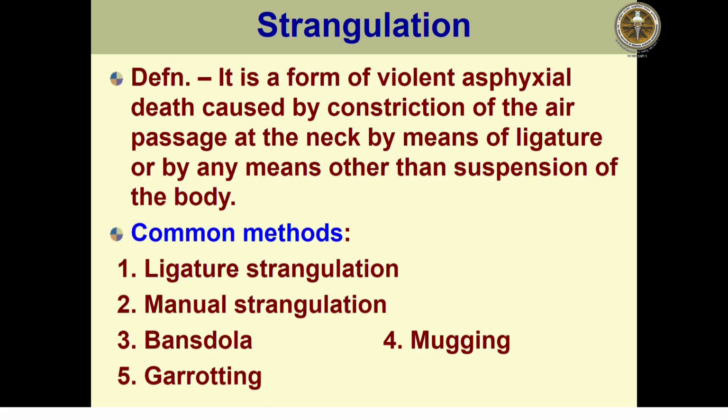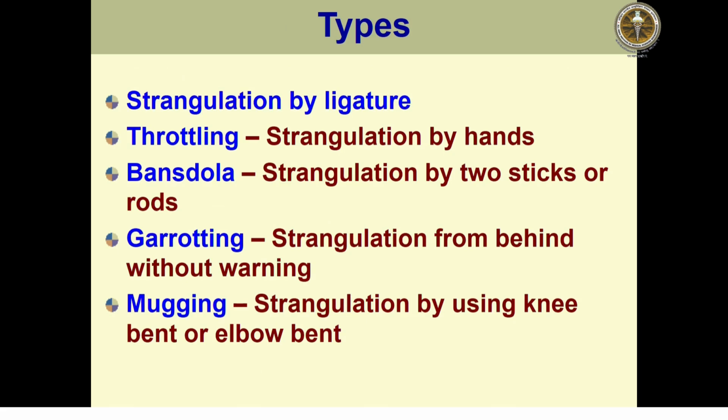Sometimes we use the hand, in a manual form, that is called manual strangulation, or sometimes we call it throttling. There are other forms also: bansdola, mugging, and garroting. Strangulation by ligature we already discussed. Throttling is strangulation by hand. Bansdola is strangulation by two sticks or rods. Garroting is strangling somebody from behind without warning. And mugging is strangulation using the knee bend or elbow bend.